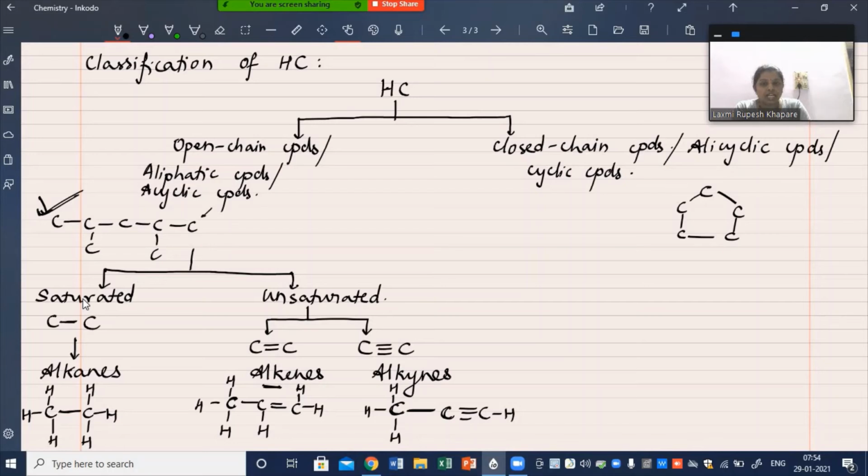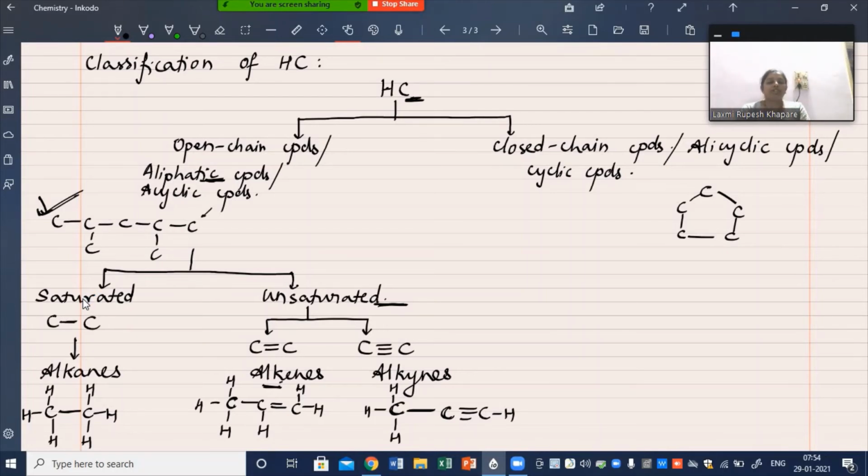Alkenes are unsaturated aliphatic hydrocarbons containing at least one carbon-carbon double bond. There will be a large number of carbon-carbon single bonds in alkenes, but there should be at least one carbon-carbon double bond.